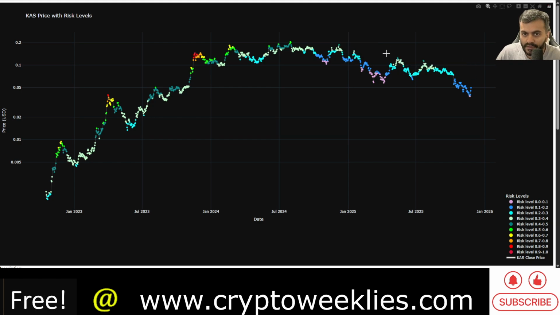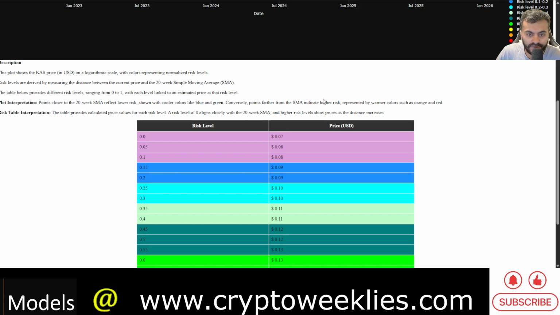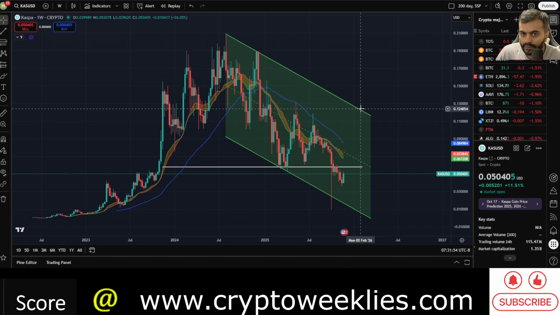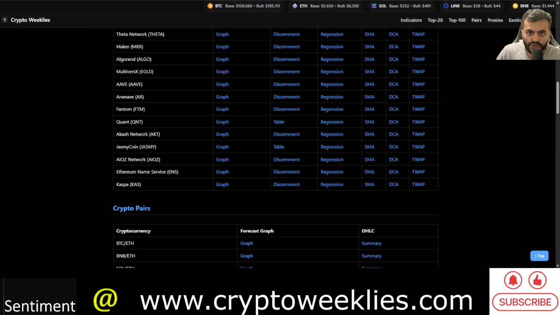What we have seen thus far since late December 2024 is whenever the risk goes to between 0.4 and 0.5, there is a cool off. If you were to forecast using that 20-week simple moving average price model, the price could again go to between 11 cents and about 12 cents, and that again going back to this green line, top of the channel.